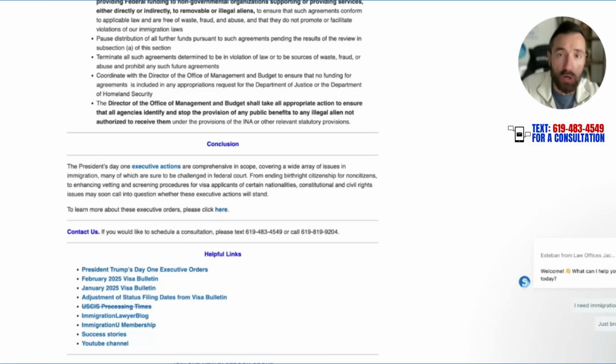The first one started yesterday. 18 states are suing the Trump administration because of birthright citizenship and, of course, enhancing the vetting and screening procedures for visa applicants. Be sure that these ones are going to be also challenged in the courts because it essentially puts a block almost on any nationality that they deem fit. So, we are here summarizing this for you guys. What does it mean for you?